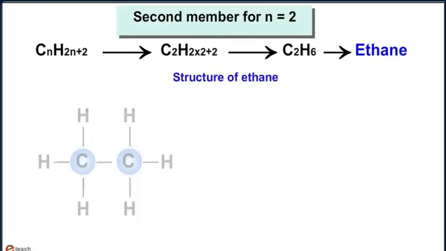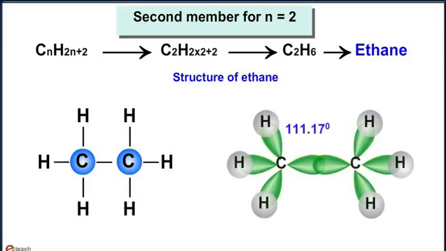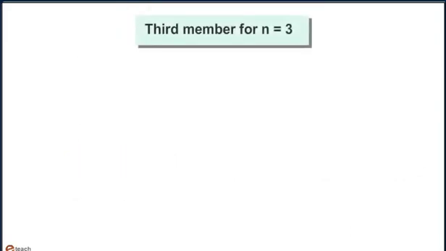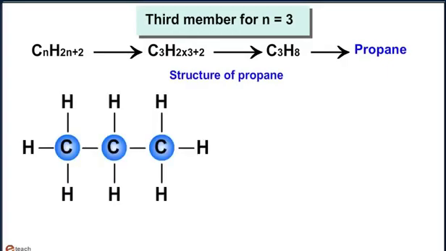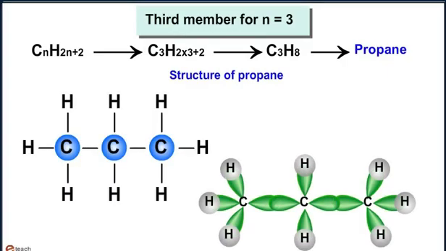The structure of ethane is given here. It is also tetrahedral in geometry and the angle between two C-H bonds is 111.17 degrees. The third member, for n equals 3, is C3H8, which is known as propane. The structure of propane is given here. The geometry of carbon in propane is also tetrahedral in nature.